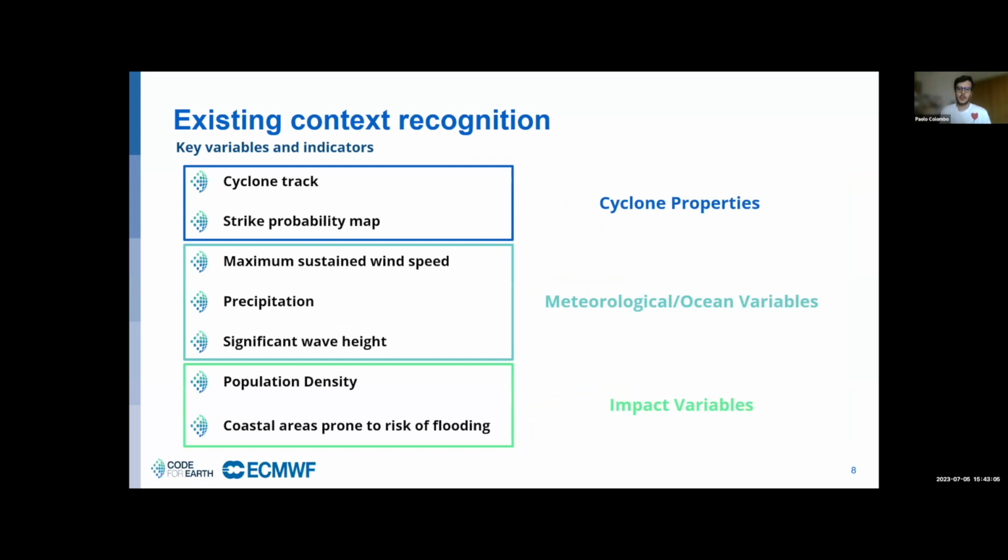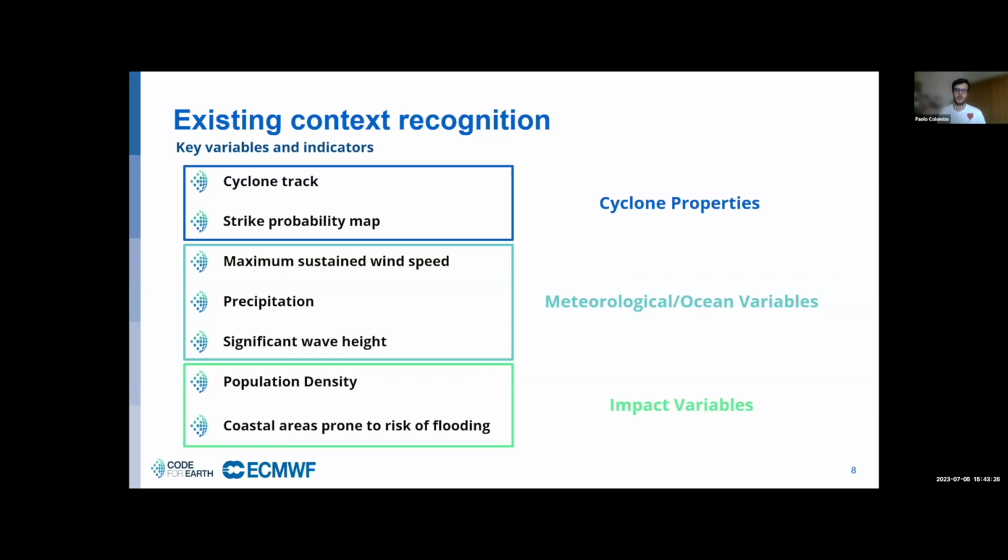From the existing context recognition, we also identified a list of variables and indicators we believe would be important to include in order to have a comprehensive ensemble of information on tropical cyclone visualization. In this slide, we report a few of them.